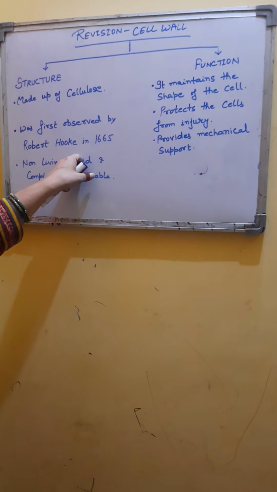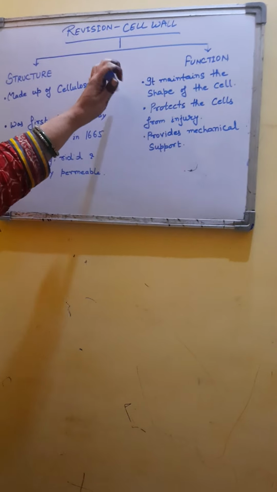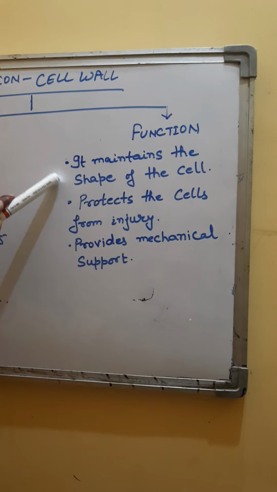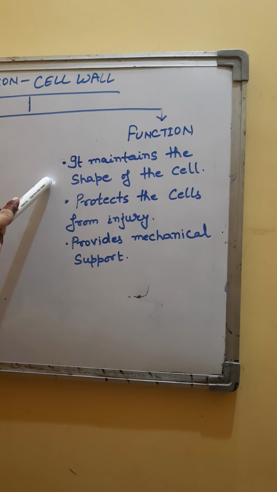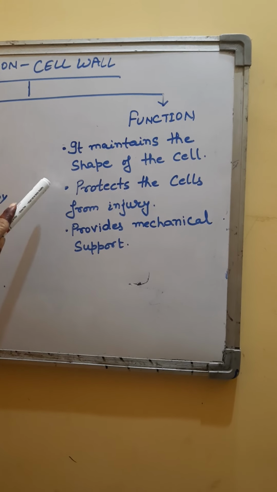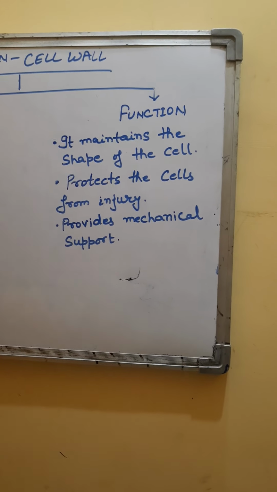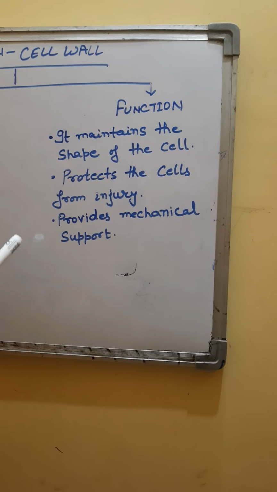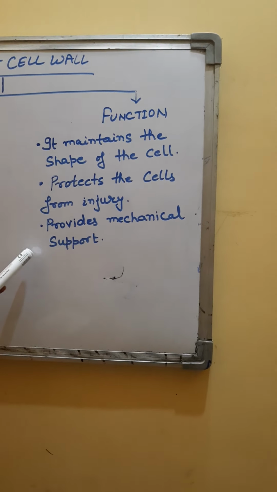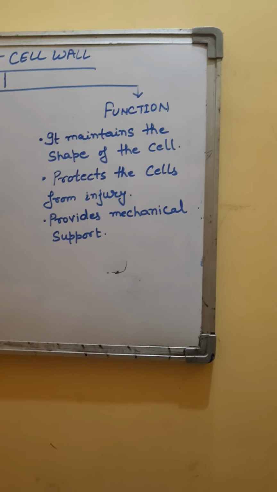Functions of cell wall. Cell wall maintains the shape of the cell. Being rigid, it maintains the shape of the cell and doesn't let it change. It protects the cell from injury and it provides mechanical support to the cell. So these are the functions of cell wall.